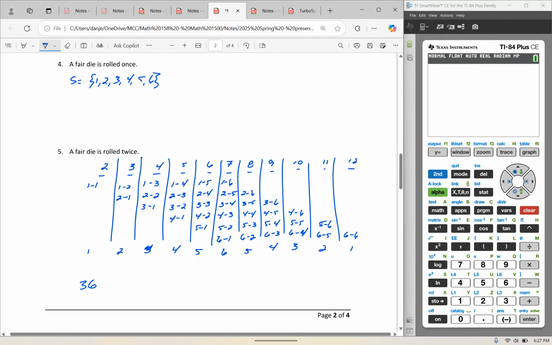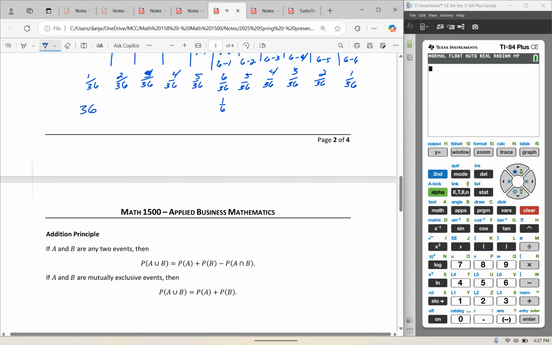Okay, so the probability of rolling 2 dice and getting a 2 would be 1 out of 36. To get a 3 would be 2 out of 36, and so on. And so you can see that the probability model is set up where I'm likely to get a sum of 2, 1 out of every 36 rolls. I'm likely to get a sum of 7, 6 out of 36, or 1 out of every 6 rolls. So there's a probability model with dice as well as coins. Okay.